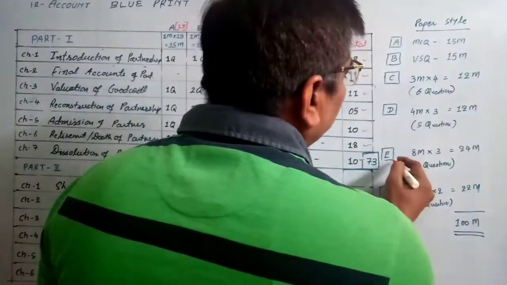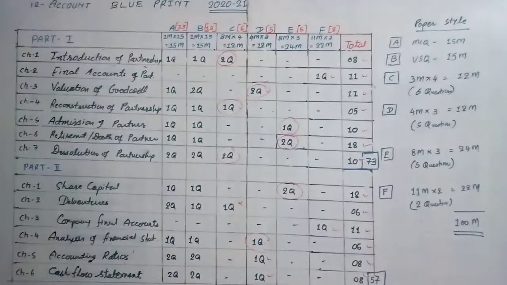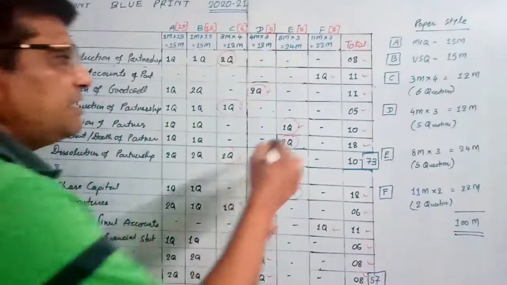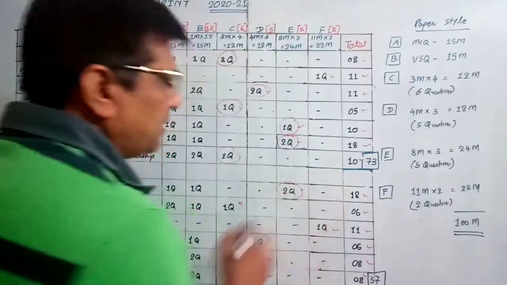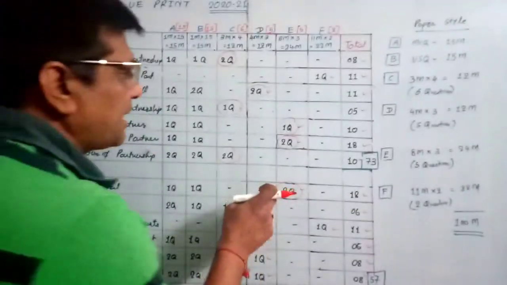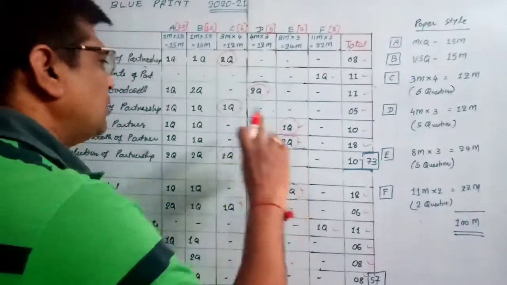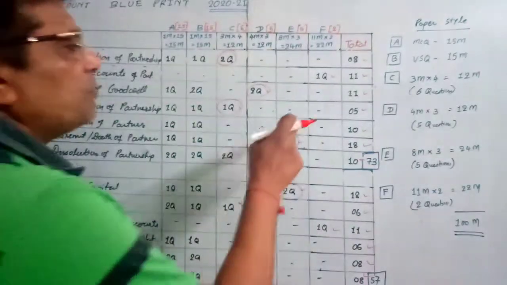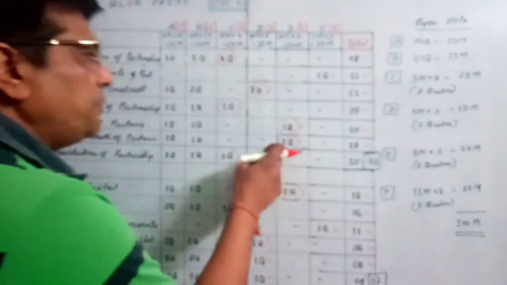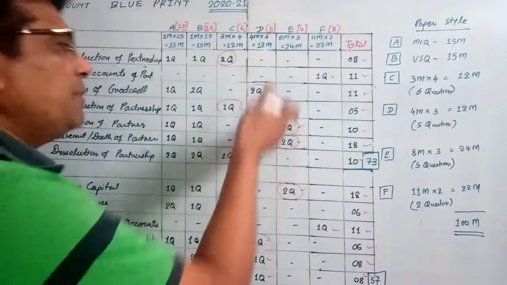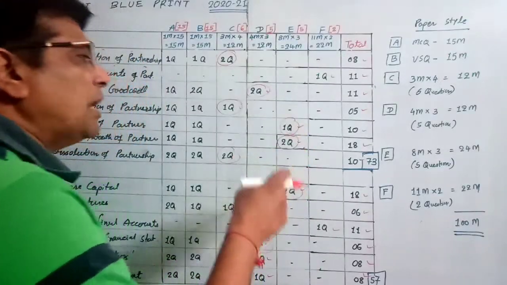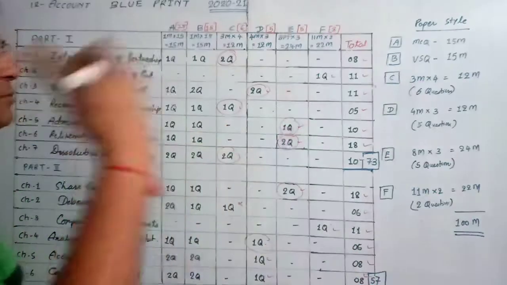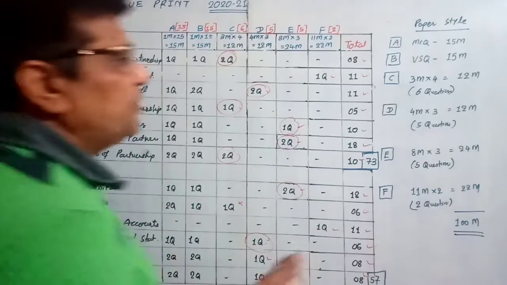Now 8 marker, 3 questions. Look here, how to attain the 8 marker? Admission is there, Retirement is also there, and Share Capital is there. Suppose you want to prepare Share Capital and Retirement, then that is also fine. If you want to leave Partnership Admission, or if you prepare Admission and Share Capital and leave Retirement, that is also okay. If you prepare all, then also you have to choose any 3. So that is good for you to get more marks in the examinations.